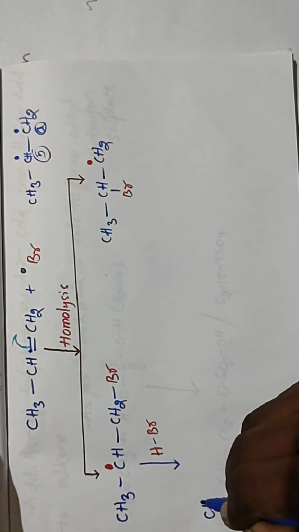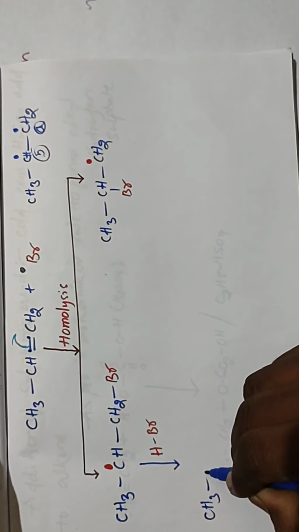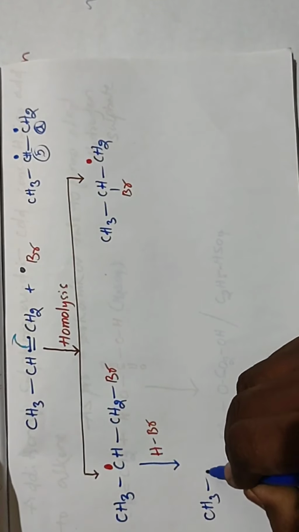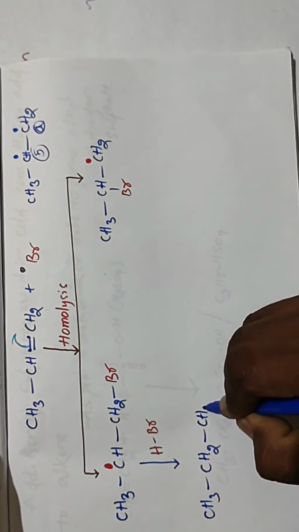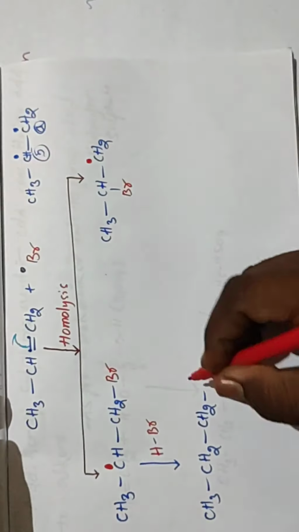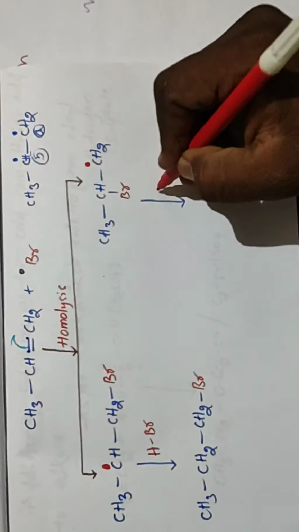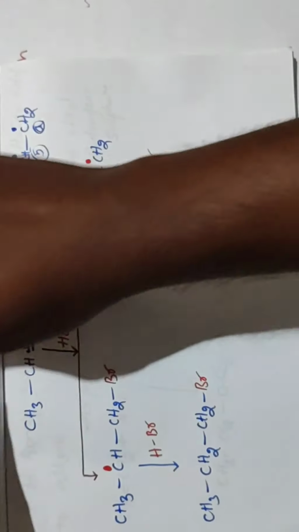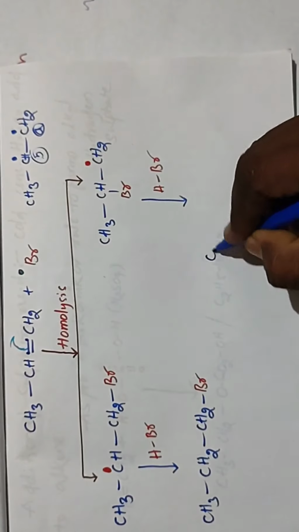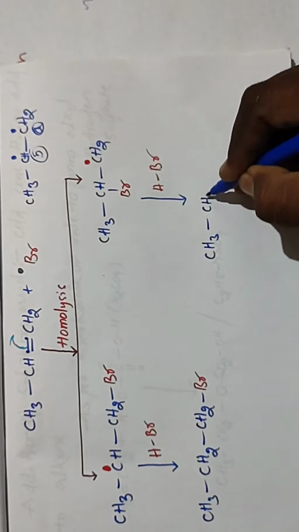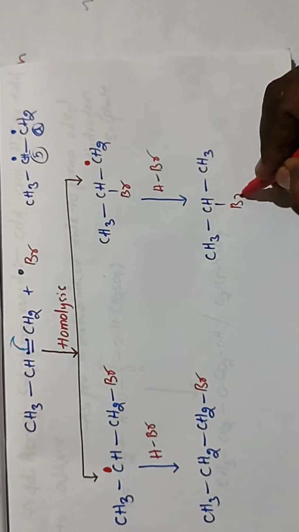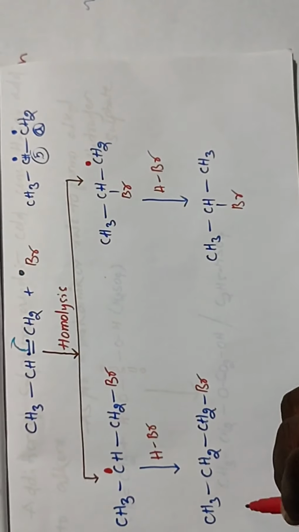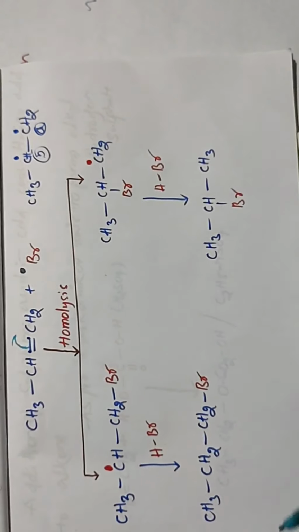We get CH3, CH2, CH2, Br, and with HBr, we get CH3, CH2, CH3, and in this position CH, Br. So like this.